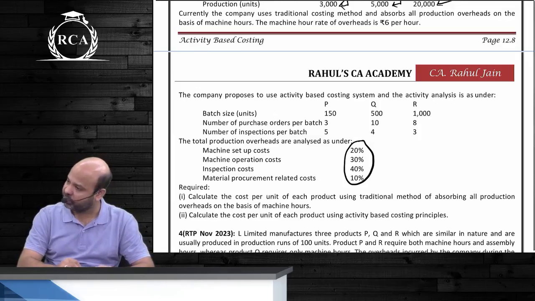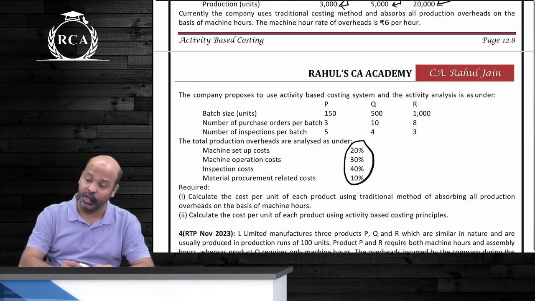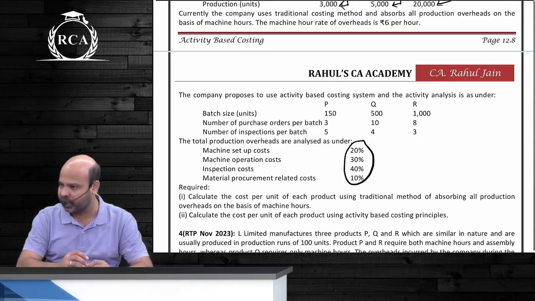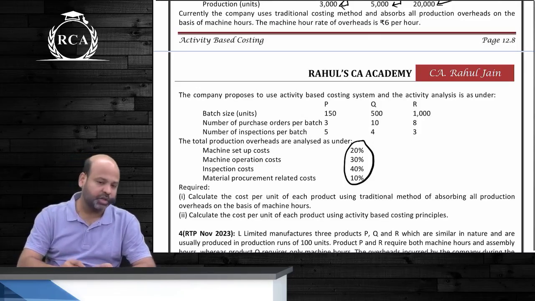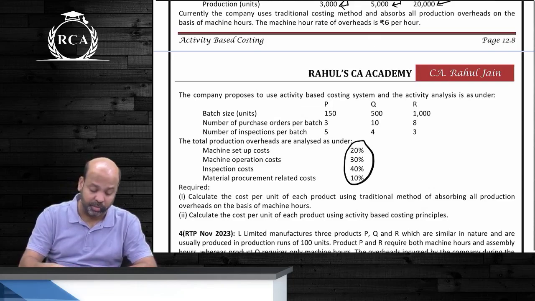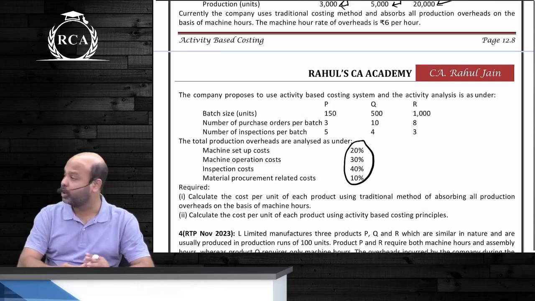Machine hours. I already told you, beta, machine hours need not be the only allocation basis, but it can definitely be the allocation basis for one of the activities. So machine operation cost you're going to allocate on the basis of total number of machine hours. Inspection cost will be on the basis of total number of inspections. Material procurement related costs, number of purchase orders.